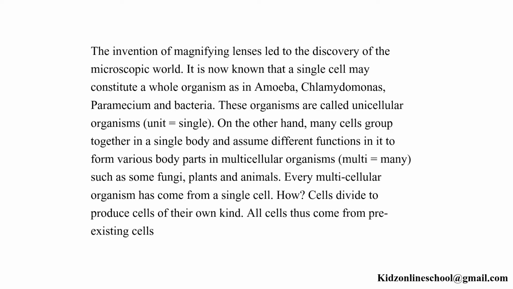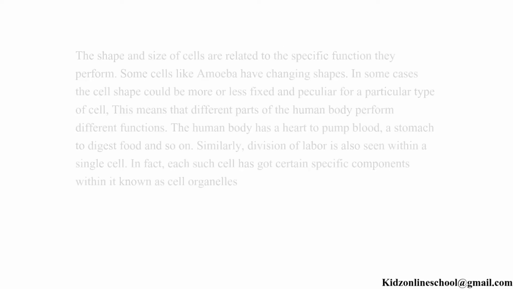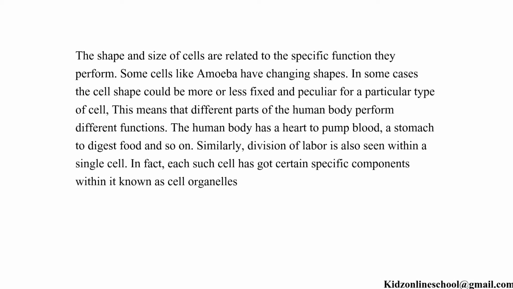Every multicellular organism has come from a single cell. How? Cells divide to produce cells of their own kind. All cells thus come from pre-existing cells. The shape or size of cells is related to the specific functions they perform. Some cells like amoeba have changing shapes. In some cases, the cell shape could be more or less fixed and peculiar for a particular type of cell.